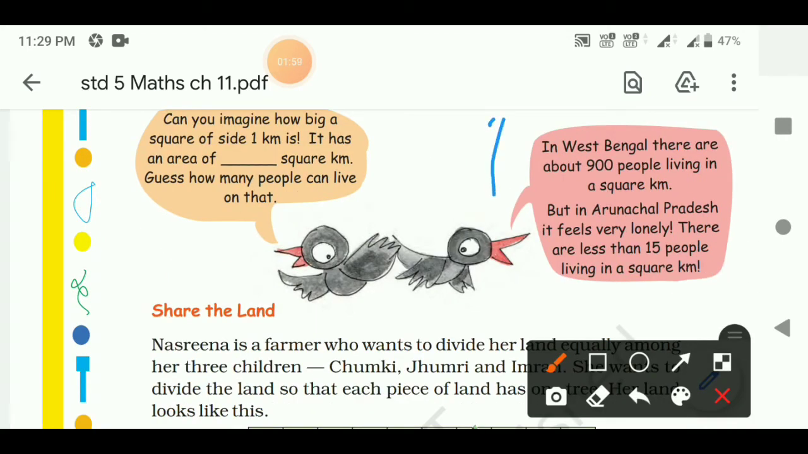Now in West Bengal there are about 900 people living in a square kilometer, while in Arunachal Pradesh it feels very lonely. Why? Because there are less than 15 people living in a square kilometer.